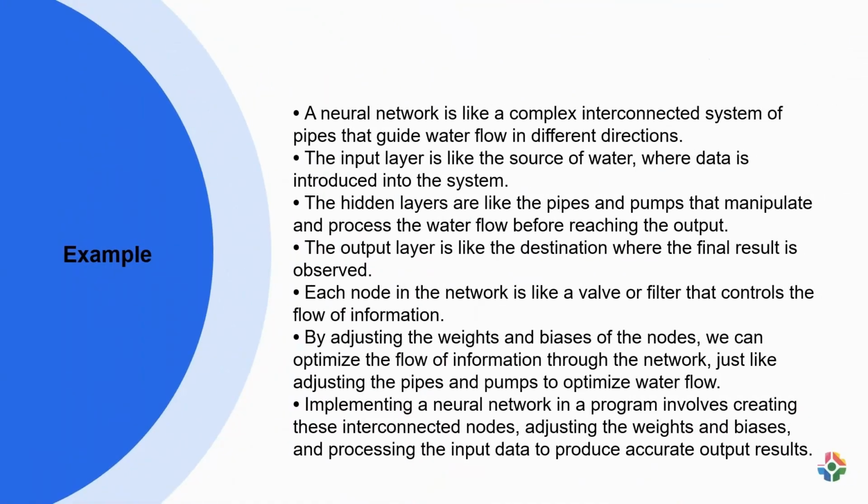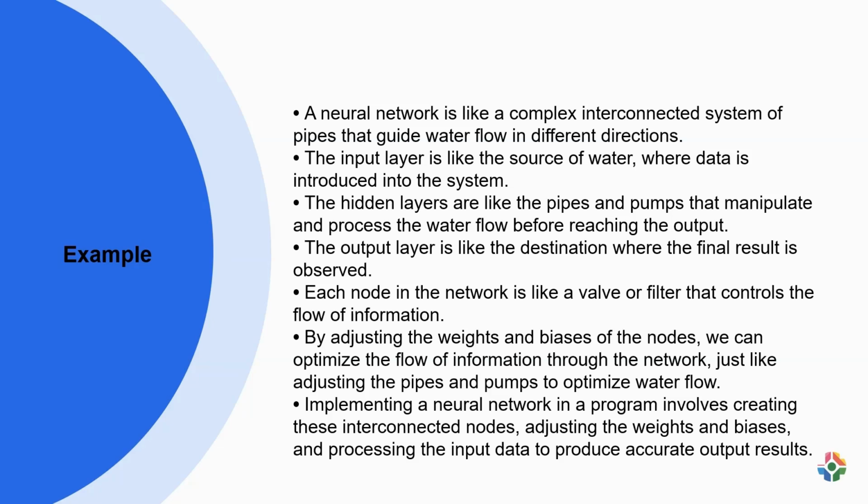A neural network is like a complex interconnected system of pipes that guide water flow in different directions. The input layer is like the source of water, where data is introduced into the system. The hidden layers are like the pipes and pumps that manipulate and process the water flow before reaching the output. The output layer is like the destination where the final result is observed. Each node in the network is like a valve or filter that controls the flow of information.